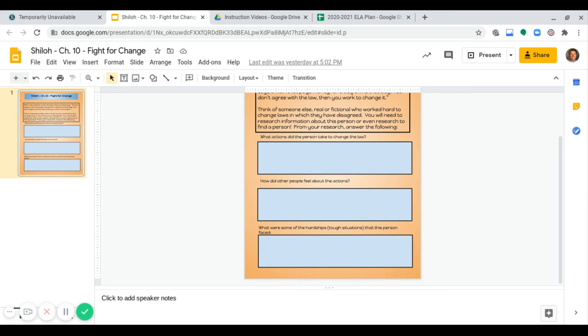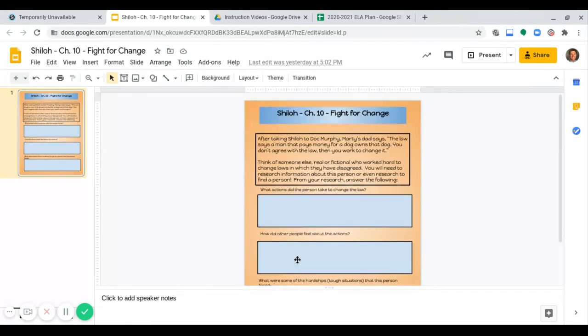Okay. So this is kind of a compilation of a little bit of a research project and a little connecting it to Shiloh. So you'll answer all those in complete sentences. Obviously, you'll probably need to use the internet to do some research, and that's fine. Look at different websites. You might have to look at multiple different websites, and that's good. That's called research. You can't expect to find everything you need on just one quick search, right? So take a little time to research to find it.